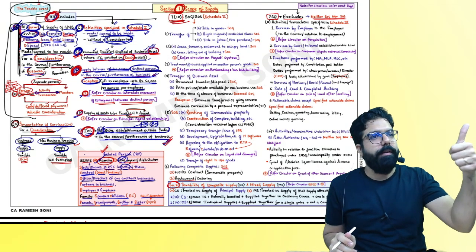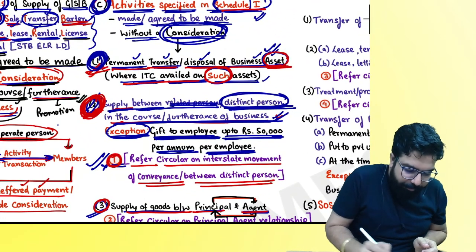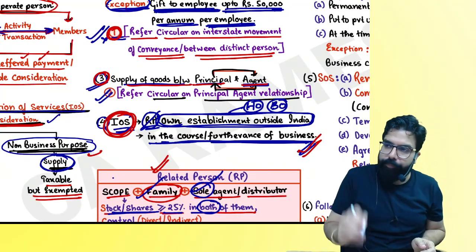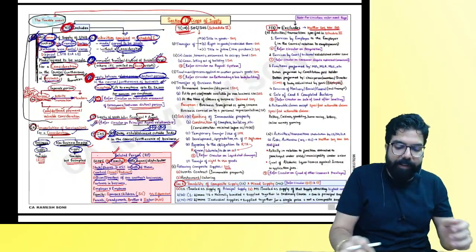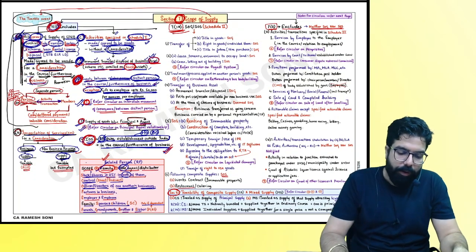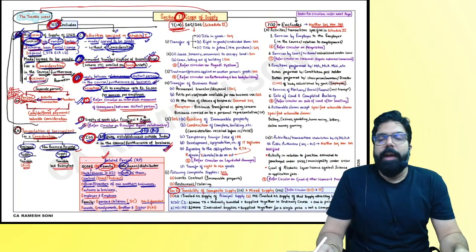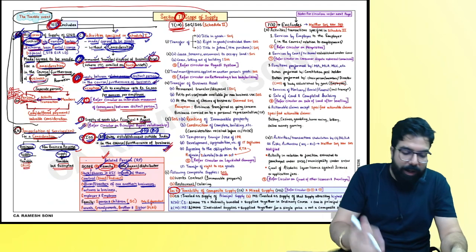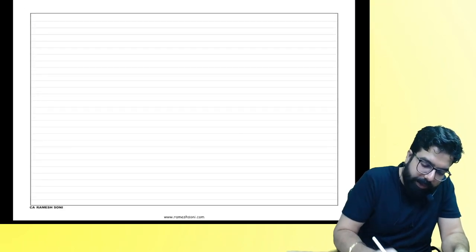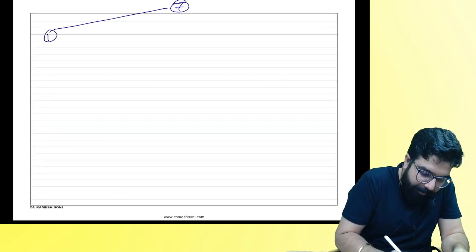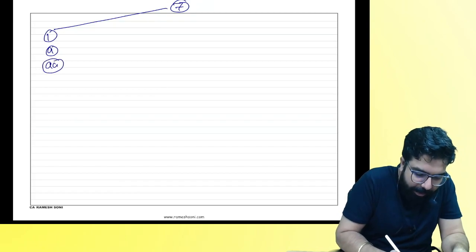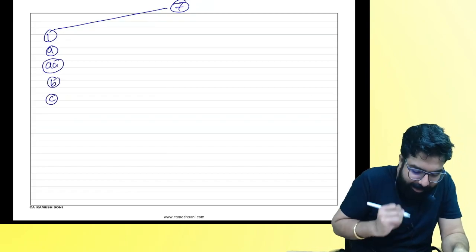First circular done. Second circular, everyone done. Please come. Listen to me very carefully now. We learned section number 7(1)(a), (b) and (c).